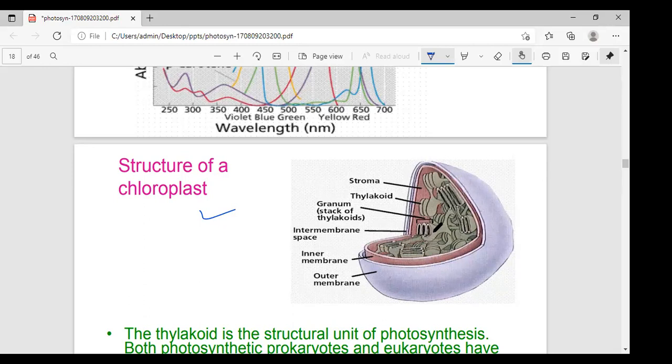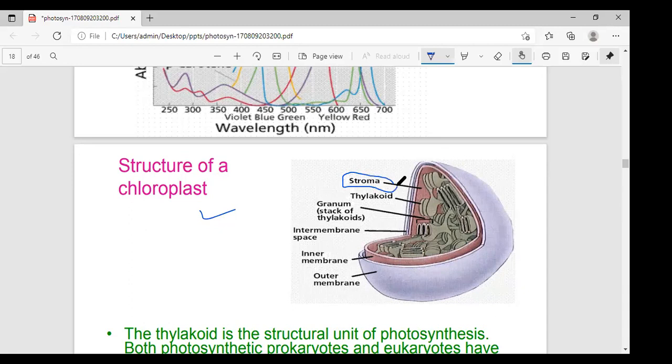I'll explain where the mesophyll cells are in the earlier slide. The mesophyll cell's largest organelle is the chloroplast, and the space surrounded by the chloroplast is called the stroma. What is the name?